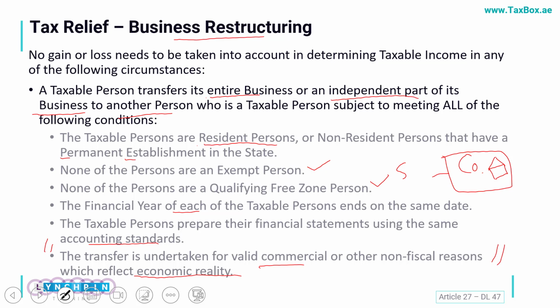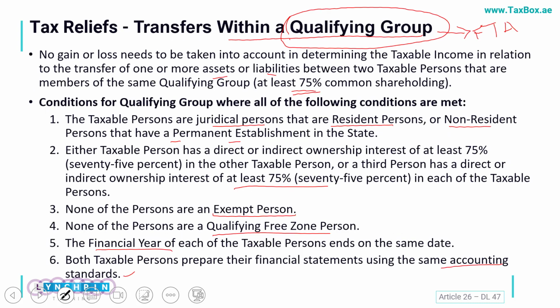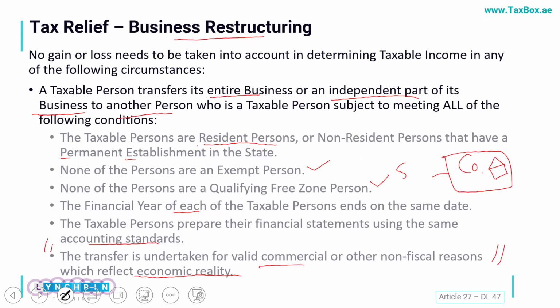So it is important to understand that when we are calculating the taxable income, such gains, okay, these would be included in our accounting income, and we should be excluding them at the end if all these conditions are fulfilled.